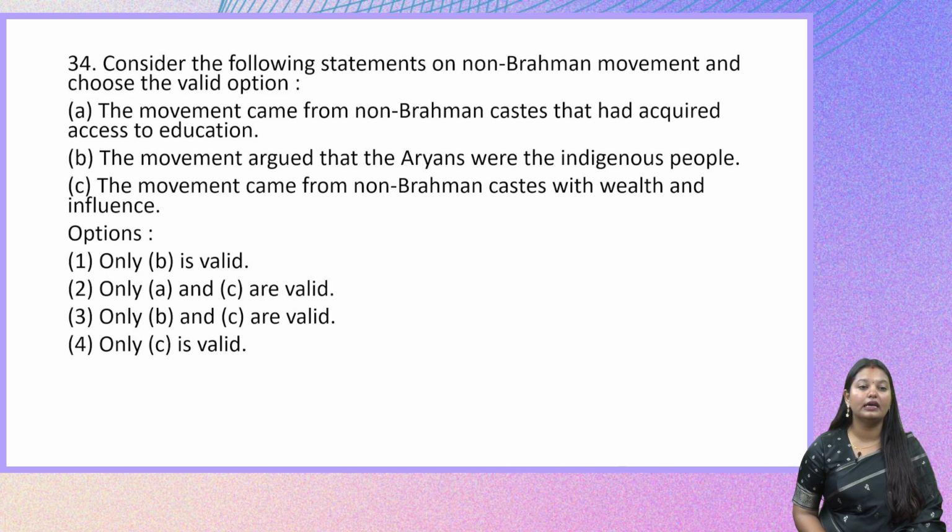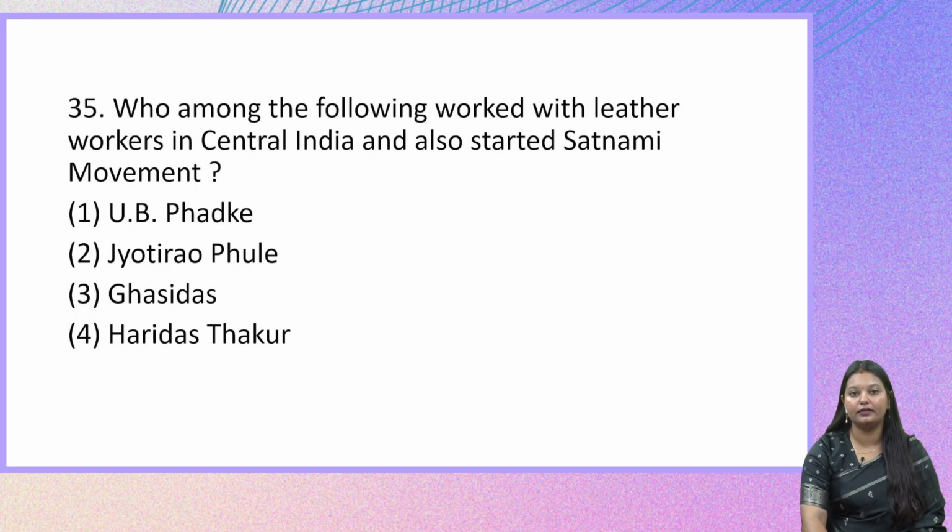The first statement: the movement came from non-Brahmin castes that had acquired access to education. The second: the movement argued that the Aryans were the indigenous people. And the third statement: the movement came from non-Brahmin castes with wealth and influence. These are the three statements. Clearly, if you remember from our previous discussions, the right answer here will remove only one statement, that is statement B. If we remove B, we have option 2 as the correct answer, which means statement A and statement C are valid.